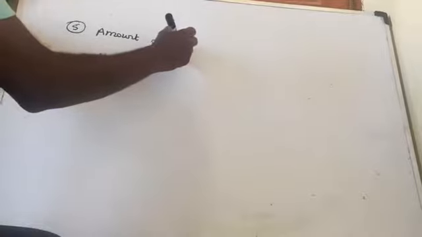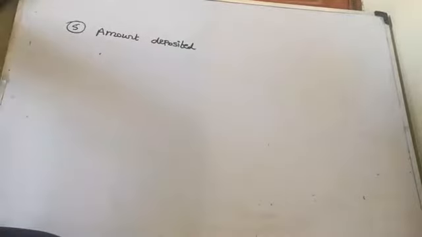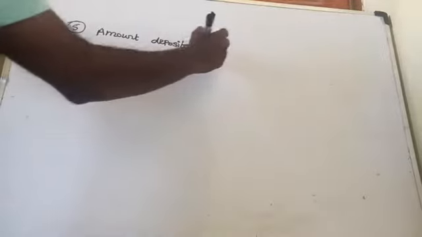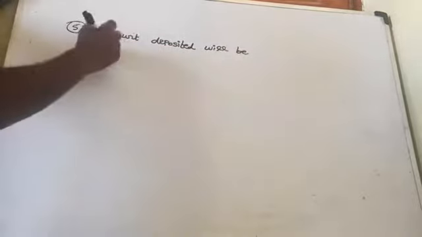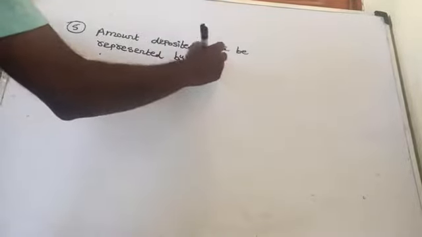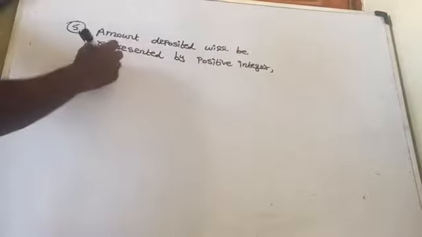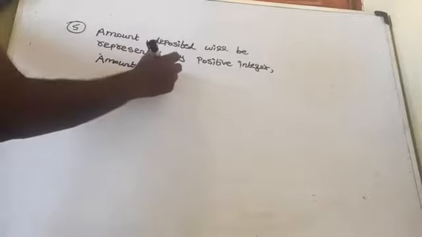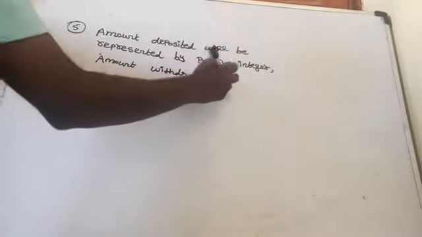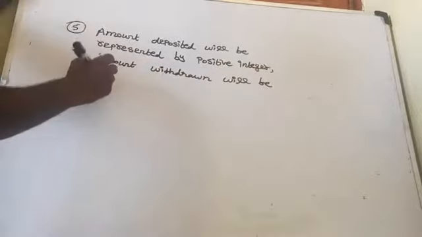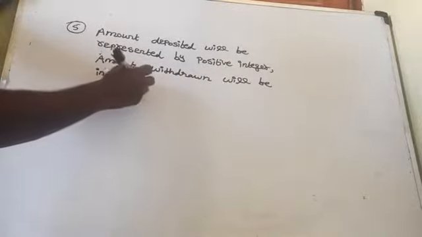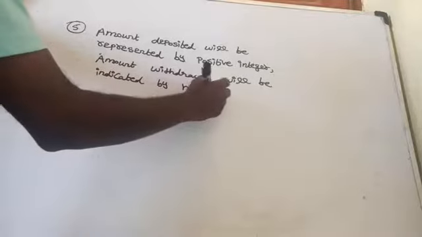Now the amount deposited will be represented by a positive integer, and the amount withdrawn will be indicated by a negative integer.